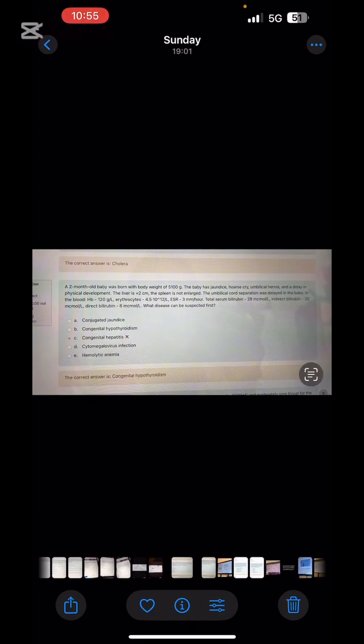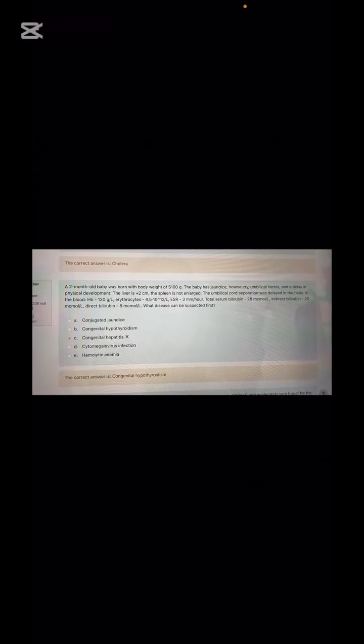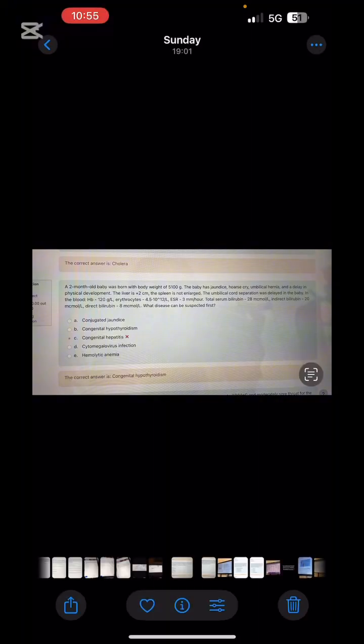Next, umbilical hernia is given. We have talked about it. I hope you remember the triad now: umbilical hernia is a characteristic of congenital hypothyroidism, and the weight of the baby is also there, so weight is extra. So what you will mark is congenital hypothyroidism.